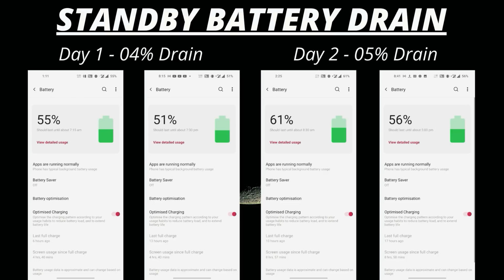Here we have the standby battery drain. On day 1, only 4% of battery drain was noticed, and on day 2, 5% of battery drain was noticed, which is a decent one. I was using my device with mobile data along with 90Hz refresh rate. So overall slight improvements to be seen in the battery segment.